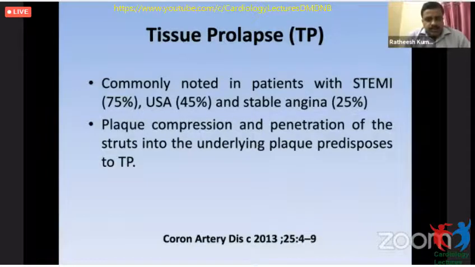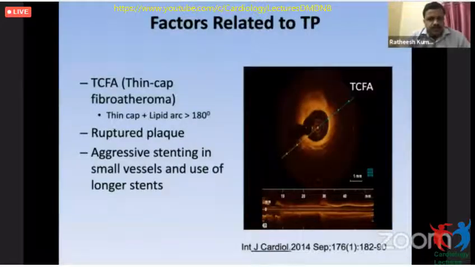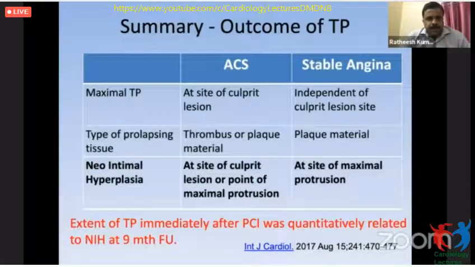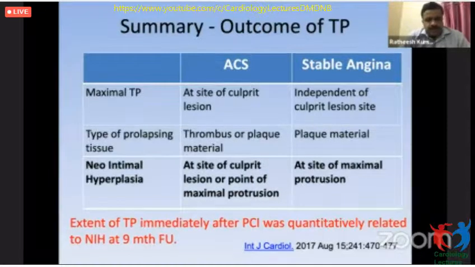It is because of plaque compression and penetration of the struts into the underlying plaque, mainly seen with lipid, mainly thin cap fibroatheroma, and mostly in ACS patients at the site of ruptured plaque. It is seen mainly when you aggressively stent small vessels and when you use longer stents. The outcome is different in the two cases. If it is acute coronary syndrome, it is seen at the area of the culprit lesion. Well, in stable angina, it is not at the culprit lesion. It is seen where there is maximum protrusion of the plaque.